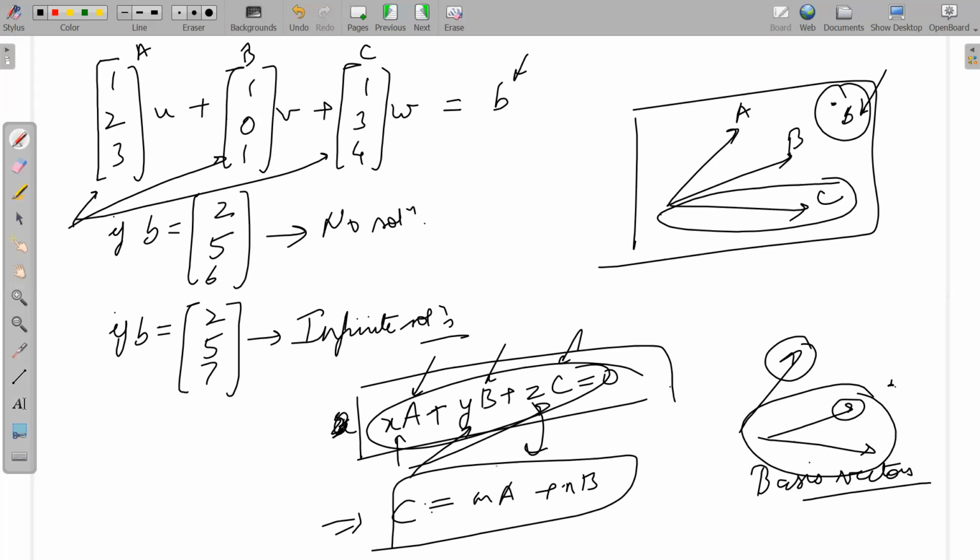So I have the answer with me, which is 3, -1, and -2. If you put u equal to 3, v equal to -1, and w equal to -2, what do you get?